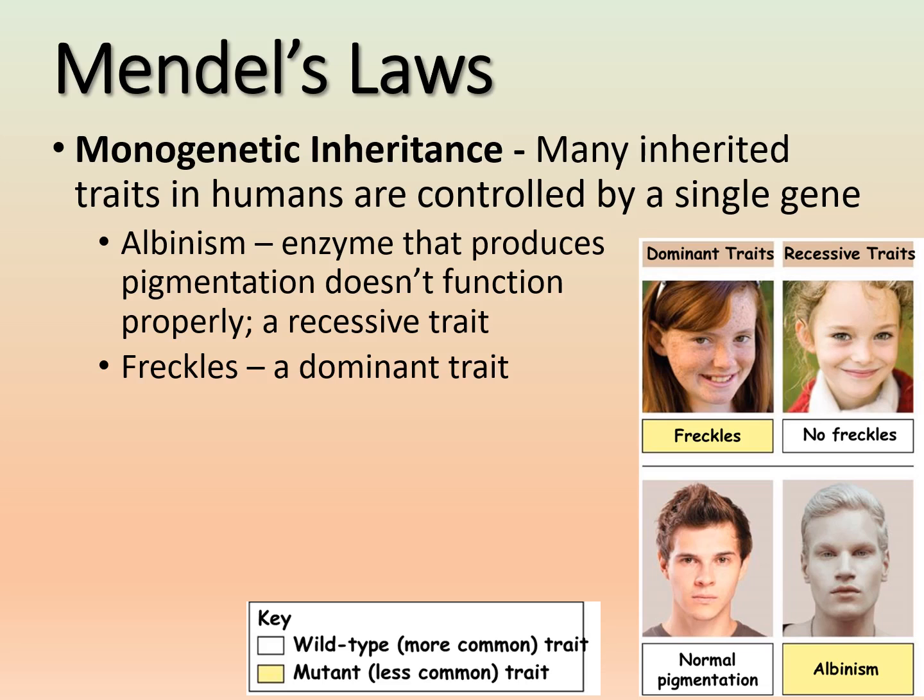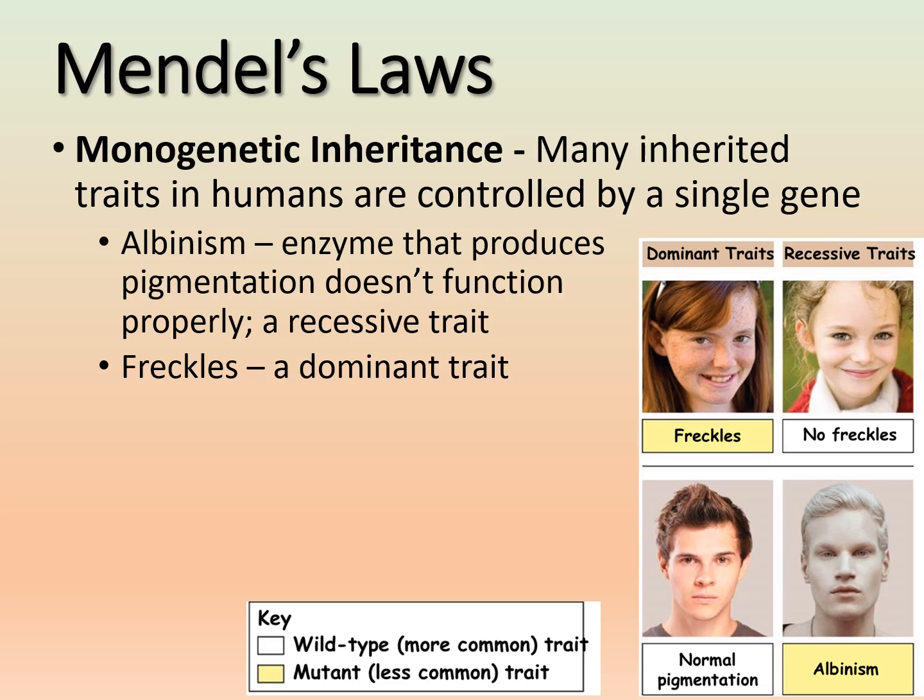And this is a recessive trait, okay? Now, freckles, which is a dominant trait, is also one single gene that gives people freckles, and freckles are actually dominant. So now we might say, okay, well, if we see things in, how common are these traits in a human population, right?